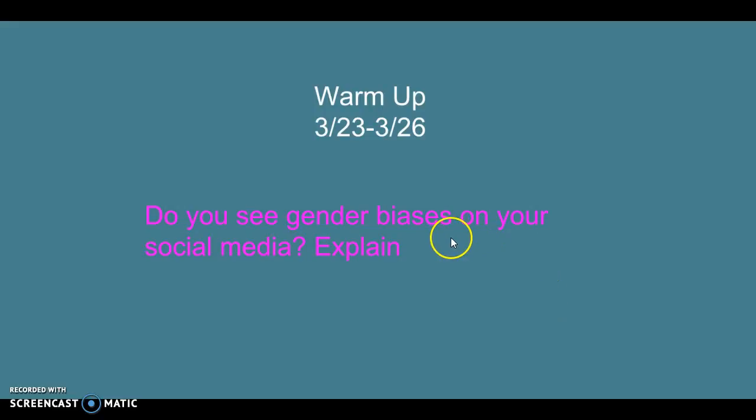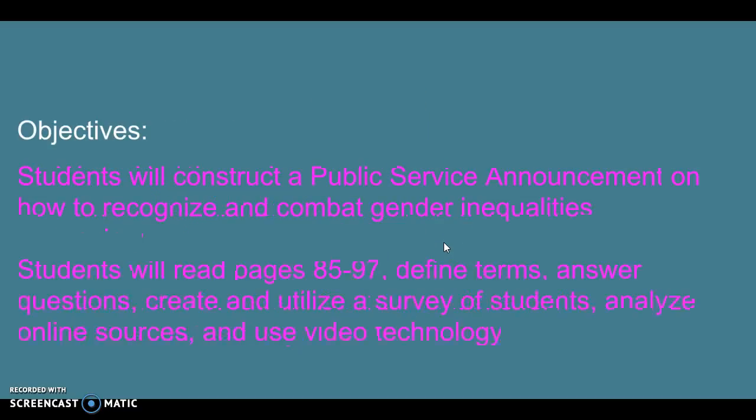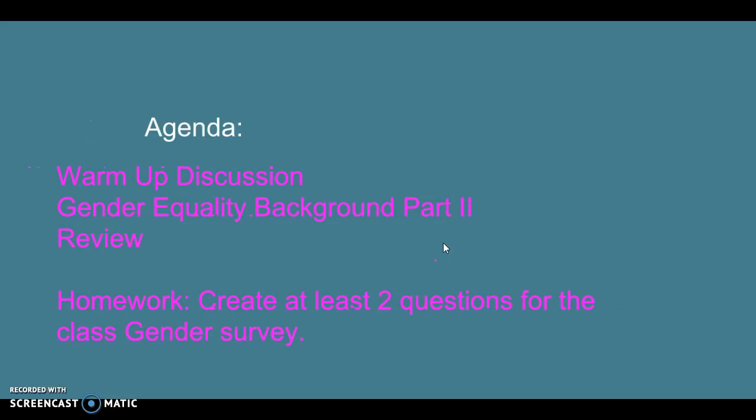So this is day 2, their warm-up. Do you see gender biases on your social media? Again, we'll go into the objectives. And then today we'll talk about the warm-up again. They'll do the second part of the background for gender equality. We'll review that. And then they have for homework to create at least 2 questions for the class on a gender survey that we need to do.